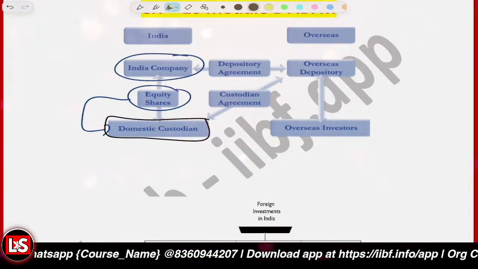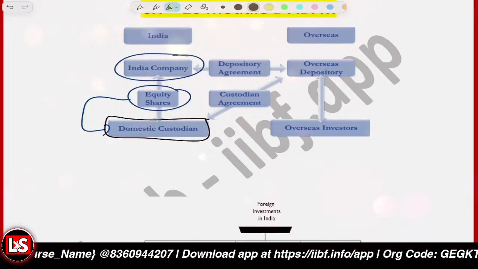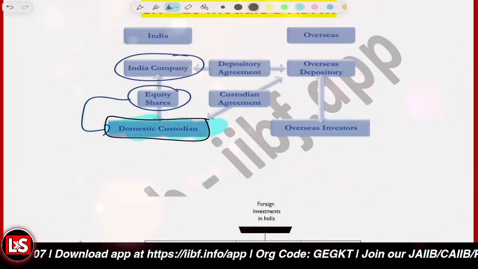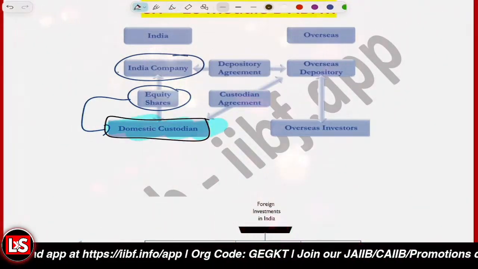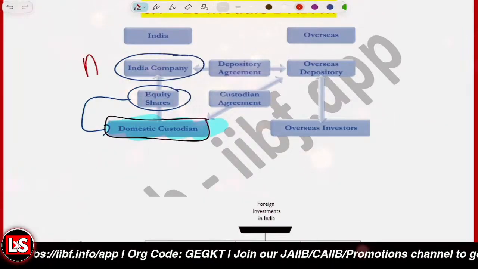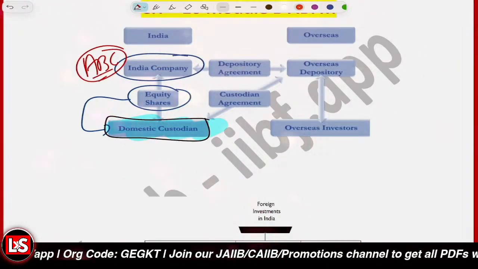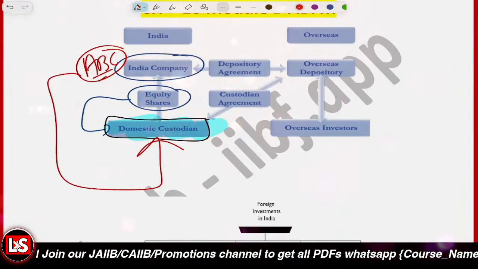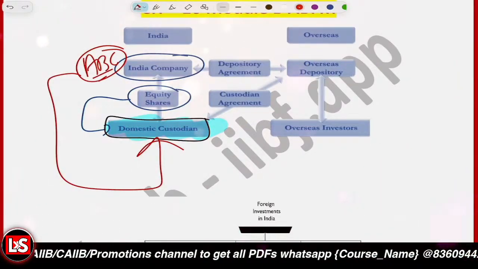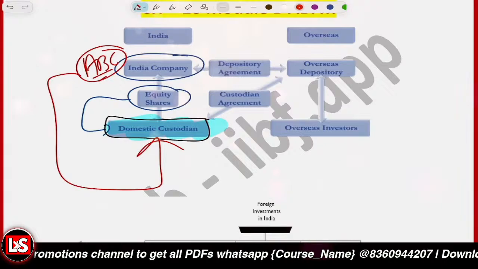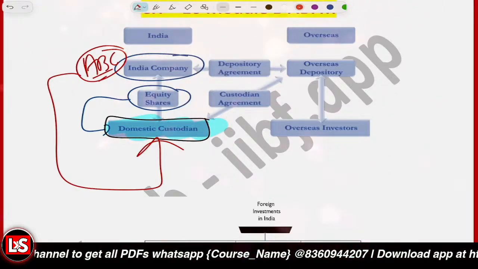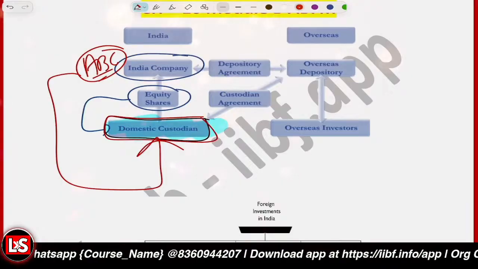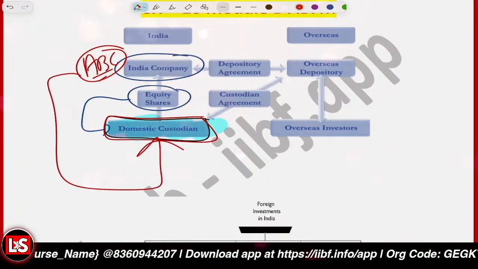See, the first thing is that the custodian is going to hold the underlying shares. Whatever the shares of the underlying company, let's say ABC Indian company, the shares of the Indian company will be held with the domestic custodian here in India, and it safe keeps those shares, right? So that's the role of the domestic custodian.